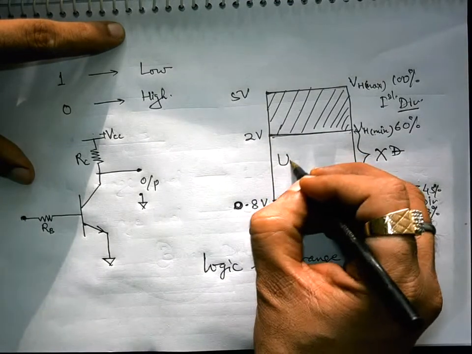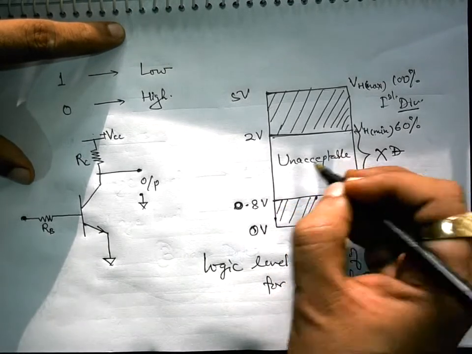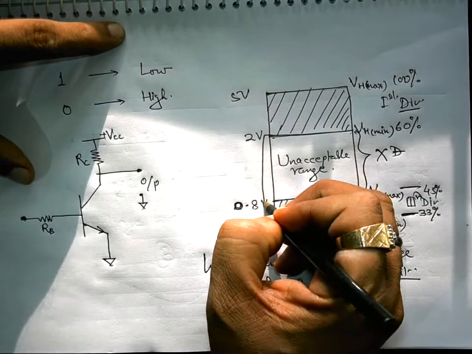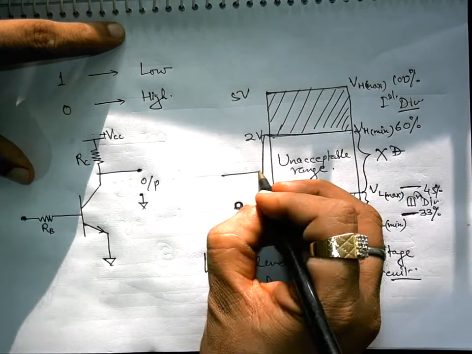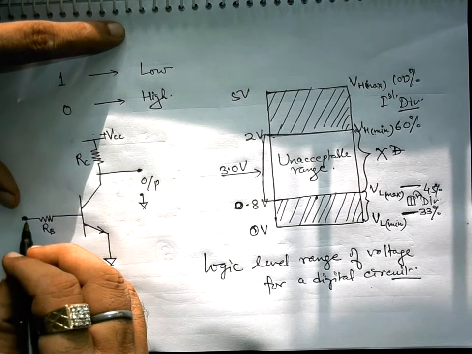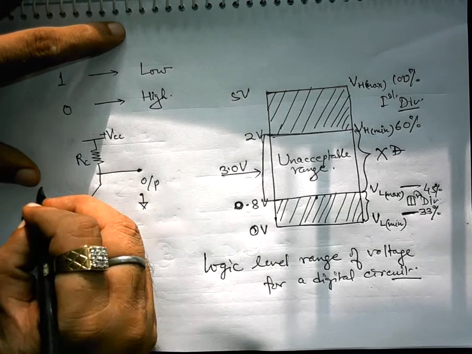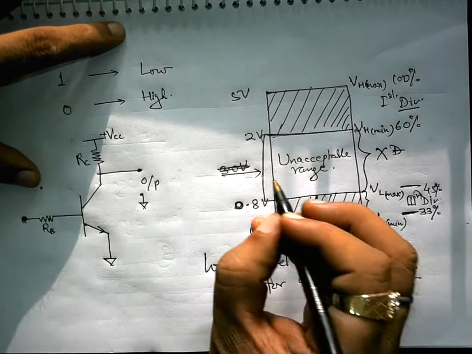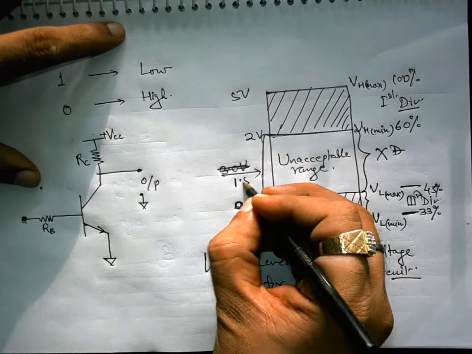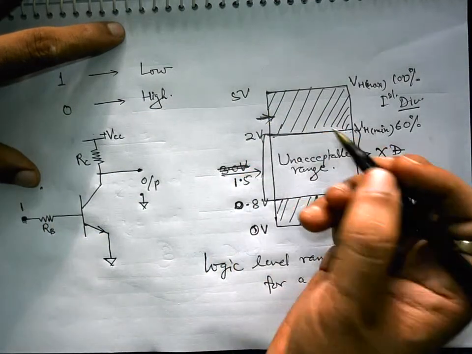This is the unacceptable range. Why is this range unacceptable? If we apply a voltage level, say 3 volt at the input, this circuit can treat it as a high voltage.